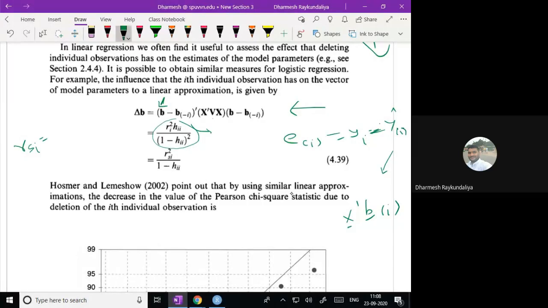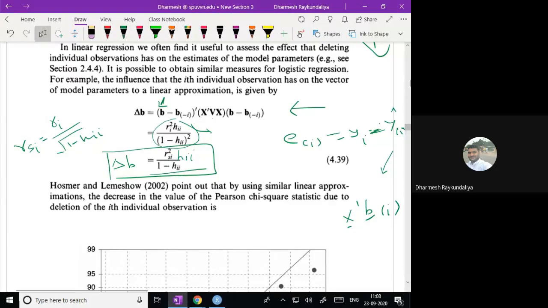RSI is nothing but Ri divided by square root of 1 minus HII. If you take the square, what happens? 1 minus HII remains. So that is RSI square upon 1 minus HII. And here there is a mistake. HII is not there, so you have to multiply by HII. So this is the formula for the difference in the